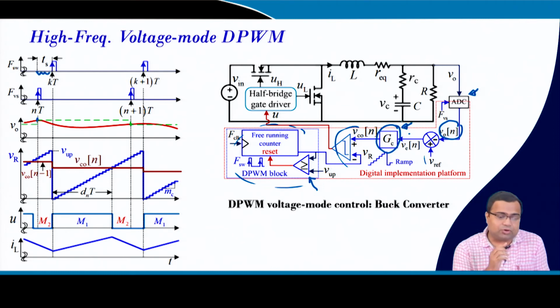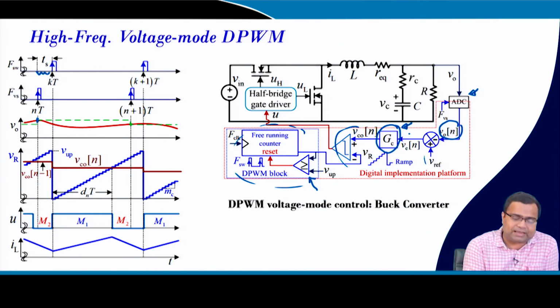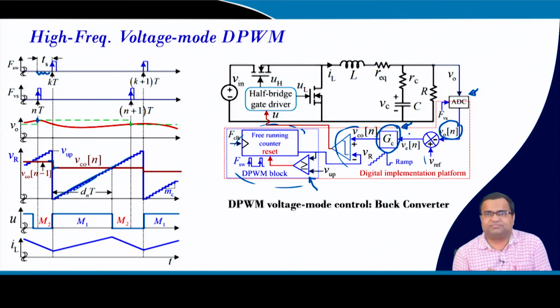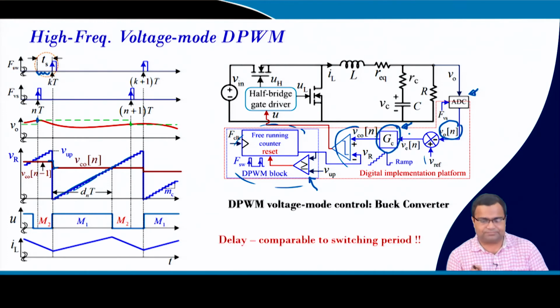where the ADC conversion as well as the controller computation can both be completed. So your actual data which is sampled here will be ready here after computation as a control voltage, and that is compared with the sawtooth waveform, and since it is digital, it has a staircase kind of waveform. So this will give us this kind of closed loop operation.